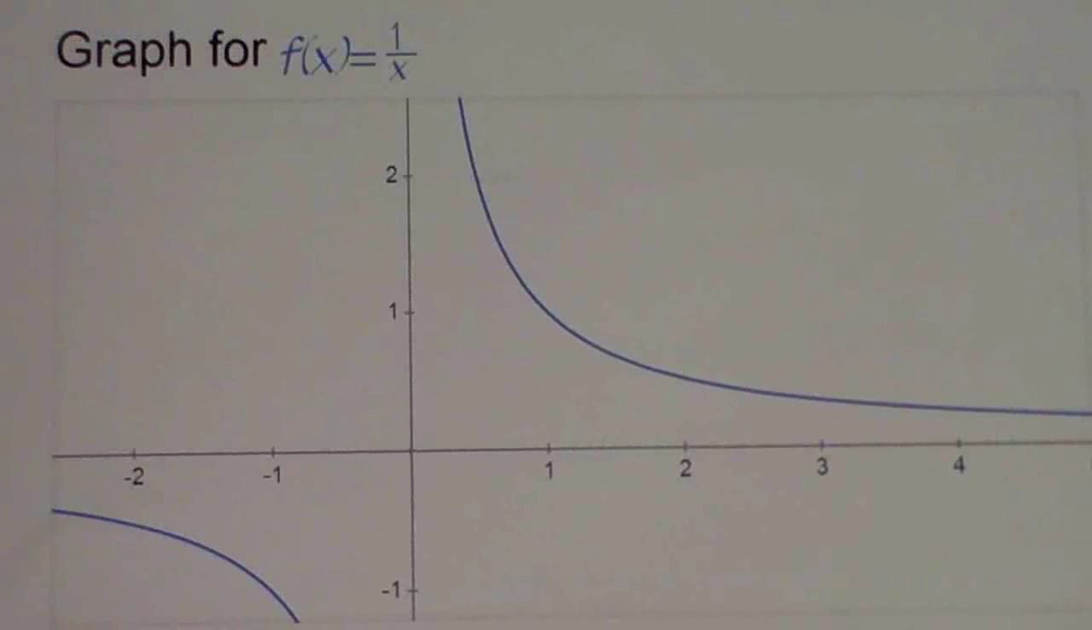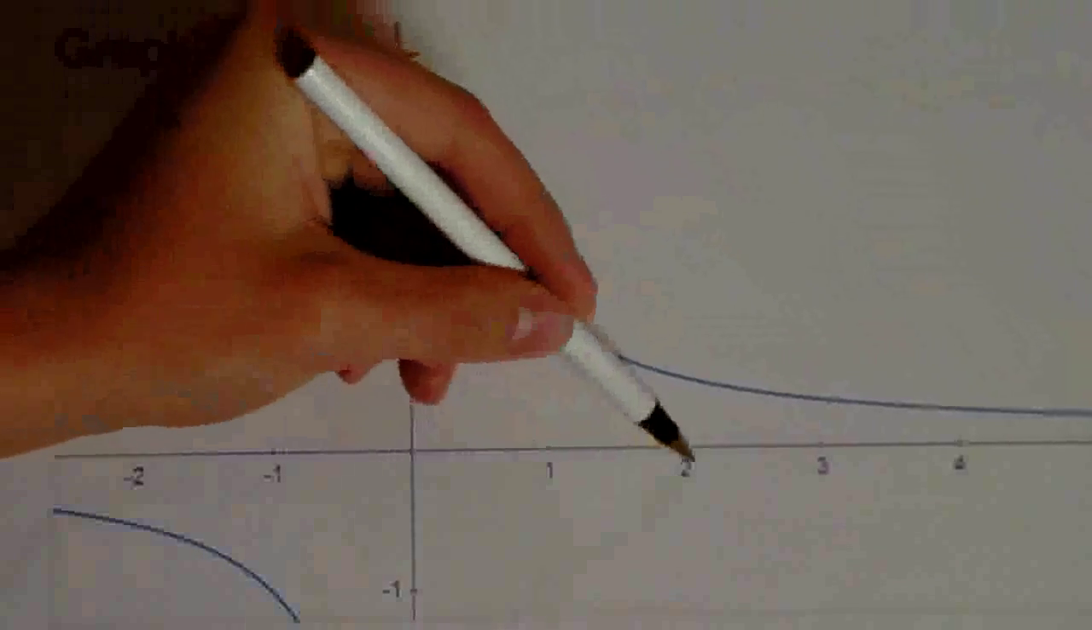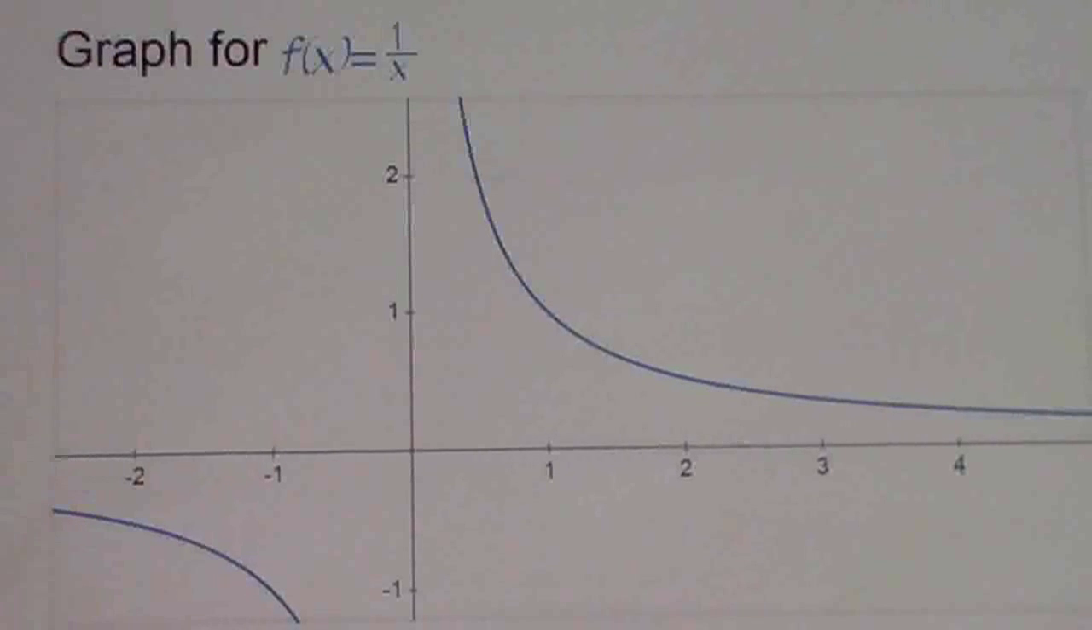Okay, here's another graph. This graph is the function f(x) = 1/x, or y = 1/x. So if x is 1, y is 1. If x is 2, y is a half. If x is 3, y is a third. If x is 4, y is a quarter, and so on. So this graph has a lot of interesting properties, but one of them involves the area under the graph.